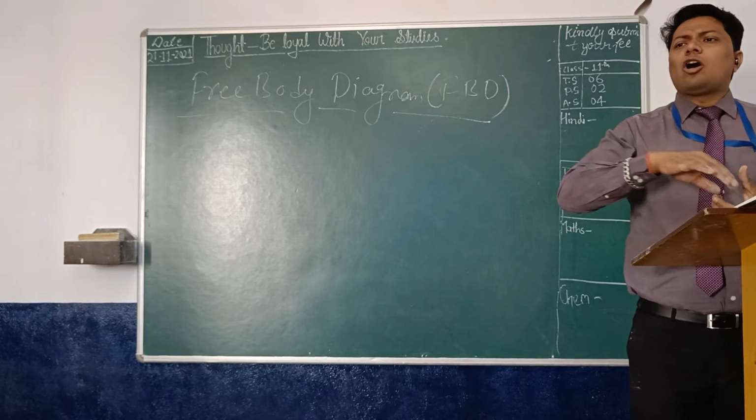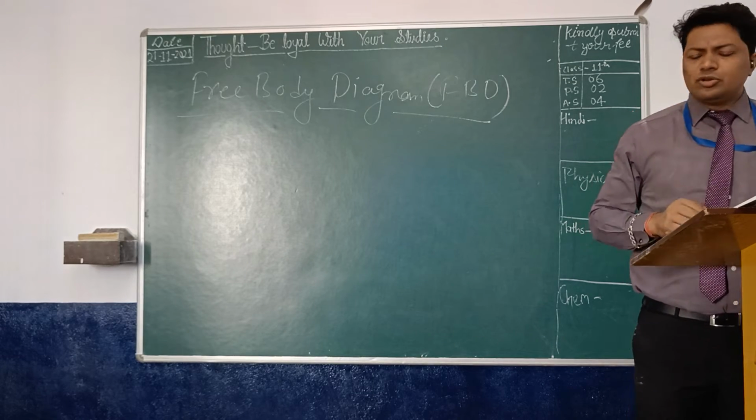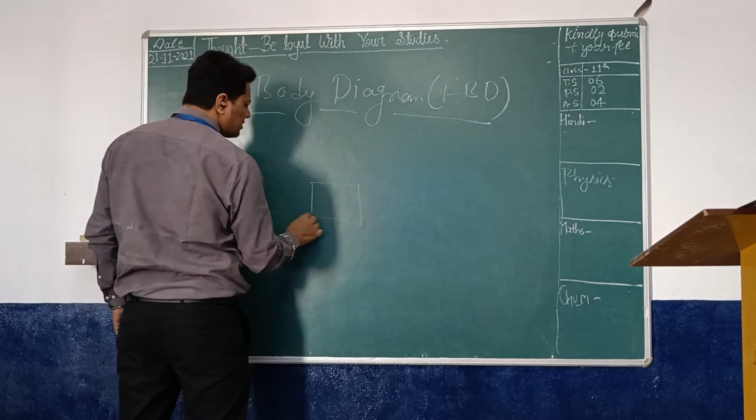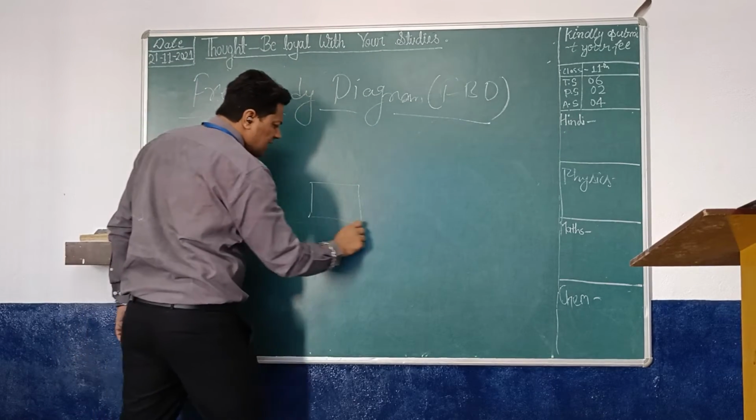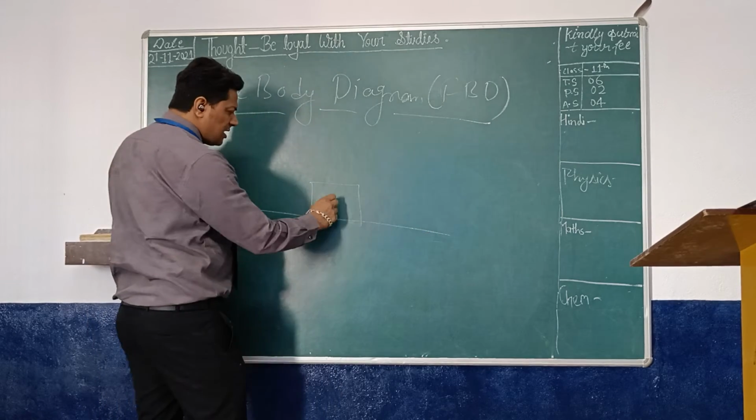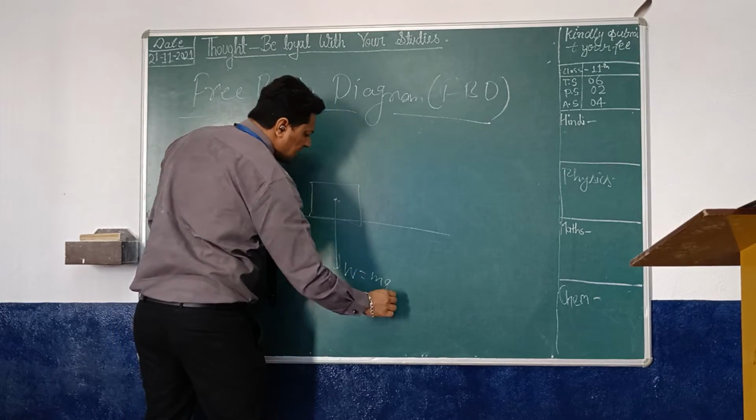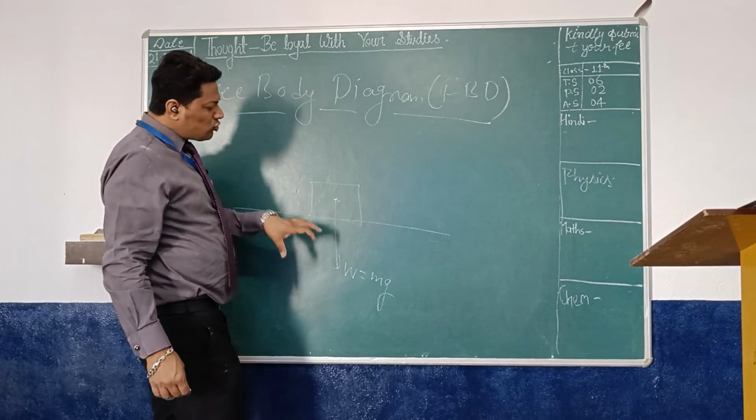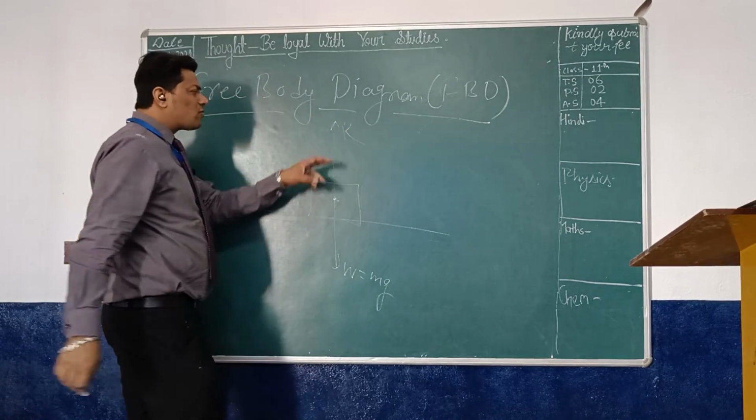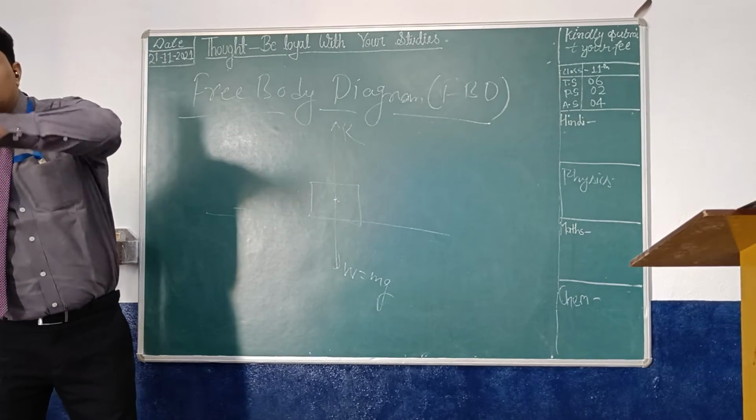If you have to draw the free body diagram of a book, what will you do? You will do the simple thing. The book is lying on the surface. Weight will always be downside, W equal to mg. And to balance the weight, there is a reaction R, the normal reaction, as I told you about.